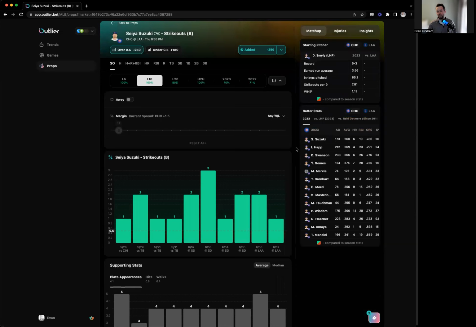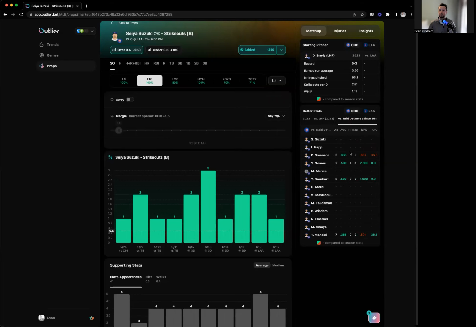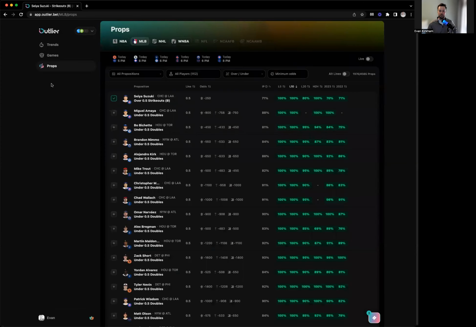One other cool thing here. If you look at the batter stats, we can see how Suzuki, he's the first batter here, has done on the season: at bats, average, home runs, RBIs, OPS, etc. We can also see how he's doing versus left-handed pitchers. Damn, he's actually overperforming against left-handed pitchers. And we can even see how he's performing against the specific pitcher that he's up against tonight. Of course, he doesn't have any. It looks like he has no at-bats against that pitcher. All right, so we're going back to props. So there you go. Trends, games, props. Now what do we do?